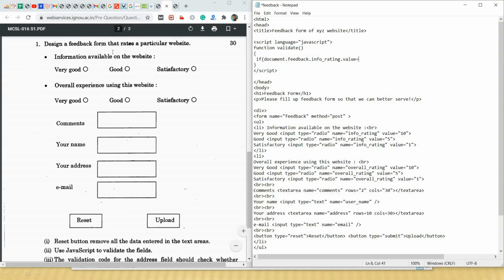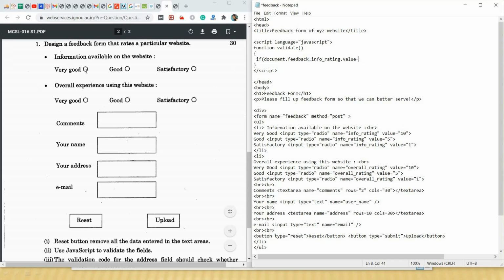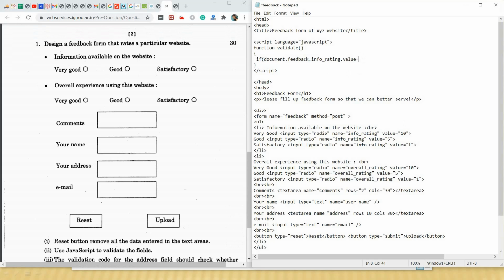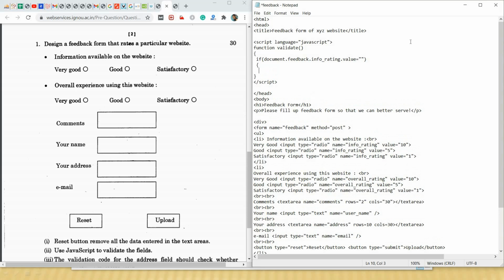If the user has selected any one of these fields, the value will be either 1, or 5, or 10. So if the user has not chosen anything, it will be blank. So we will check, if the user has not selected any value, we will alert.